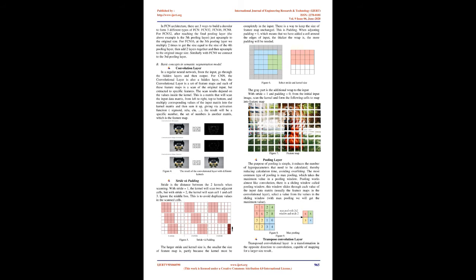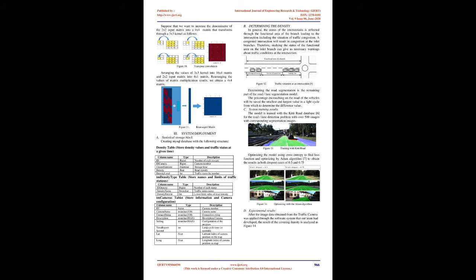Basic concepts in semantic segmentation model. In a regular neural network, from the input, go through the hidden layers and then output. For CNN, the convolutional layer is also a hidden layer, but the convolutional layer is a set of feature maps and each of these feature maps is a scan of the original input, but extracted to specific features.